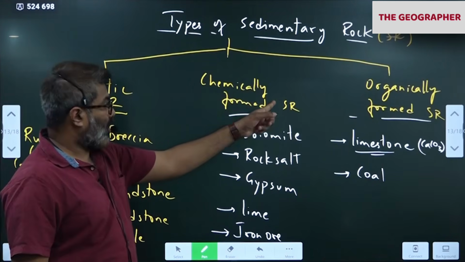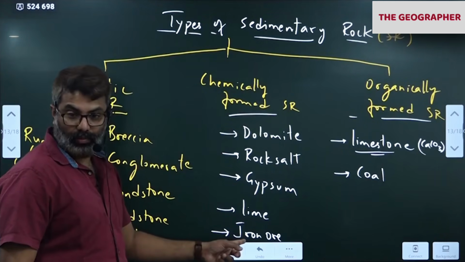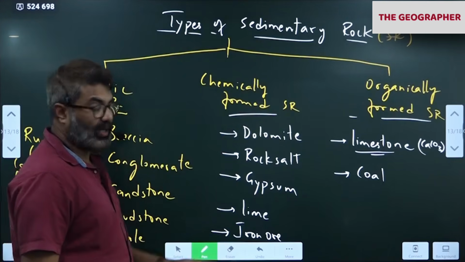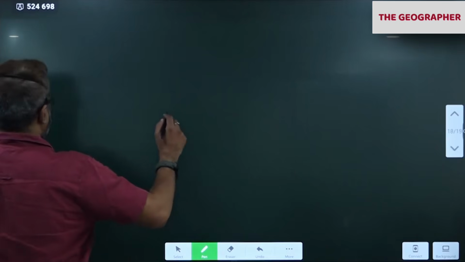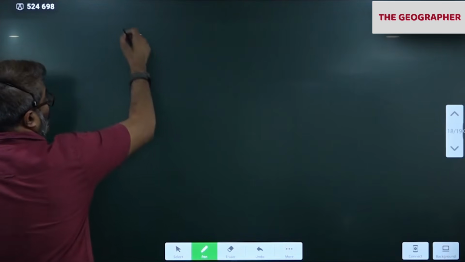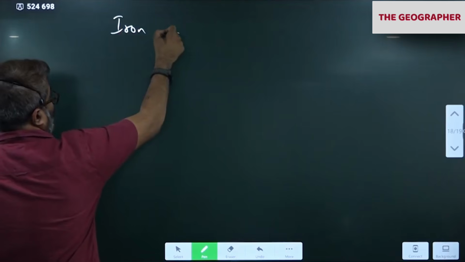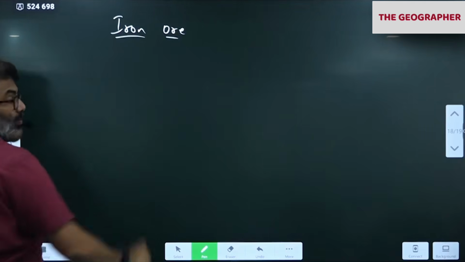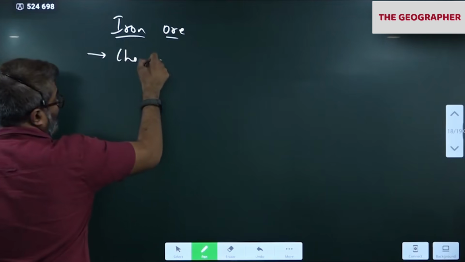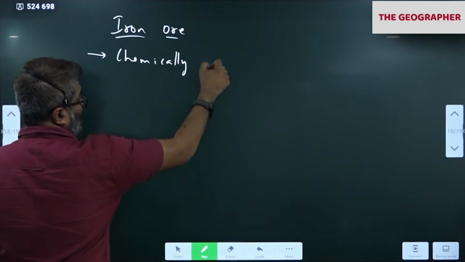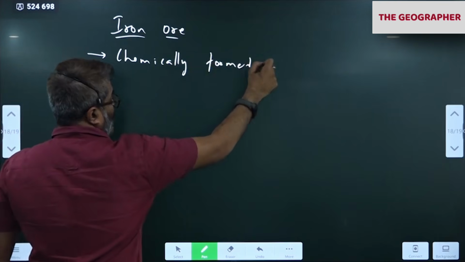Under chemically formed sedimentary rock, iron ore. Please write iron ore as the next heading. Because instead of starting a new topic, I'll finish this now only. Iron ore is a chemically formed sedimentary rock.